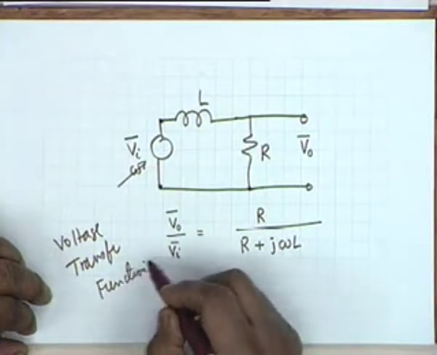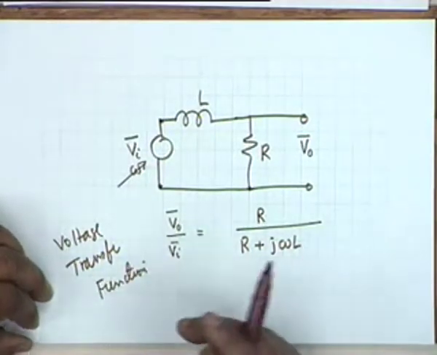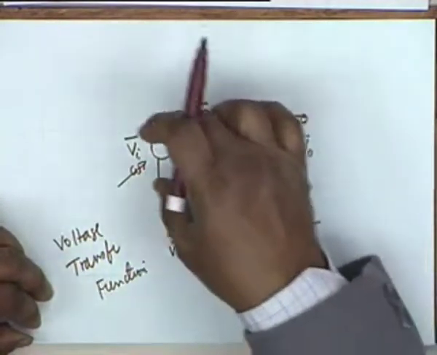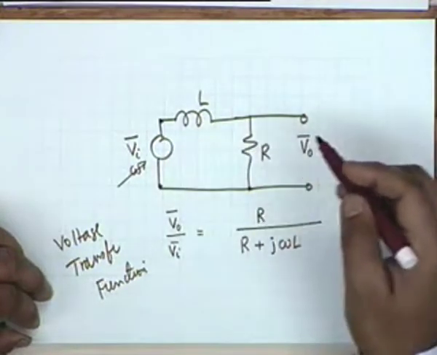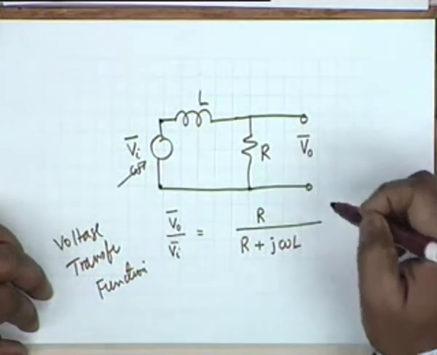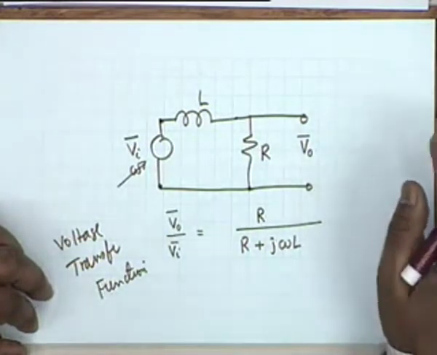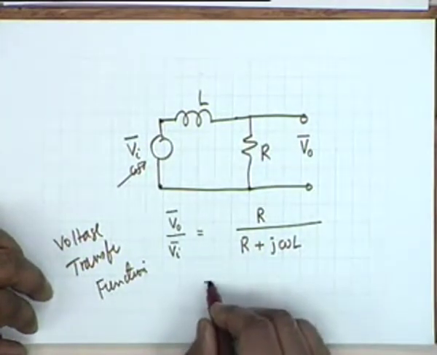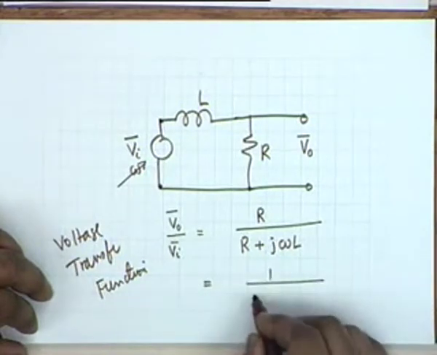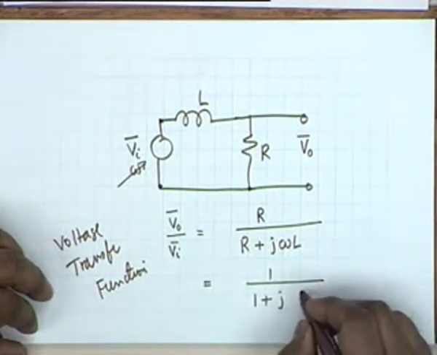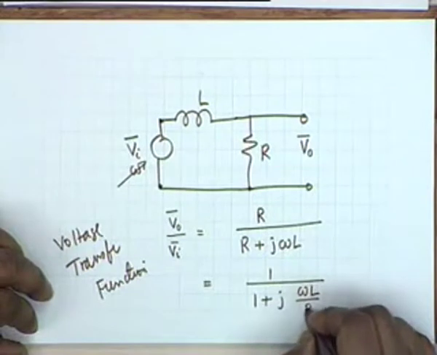Is this term clear? Voltage transfer function is being transferred from one point to another. And what we want to do at the output is to retain certain frequencies and reject others. Now, if you look at this expression, I can write this as 1 plus j omega L by R, all inverted.